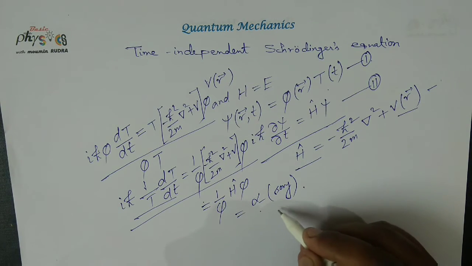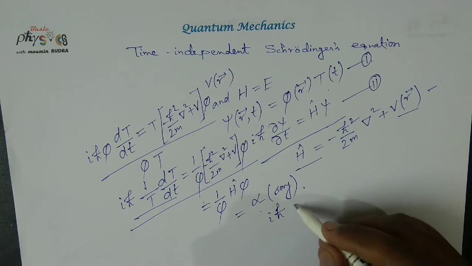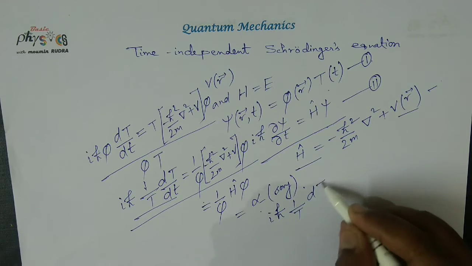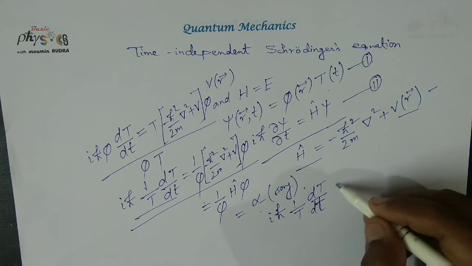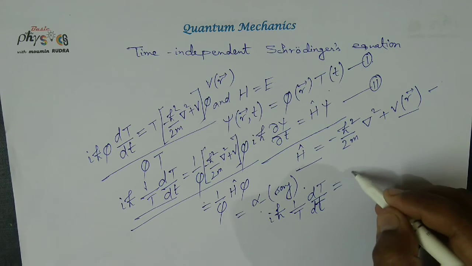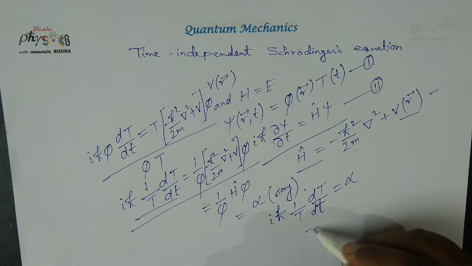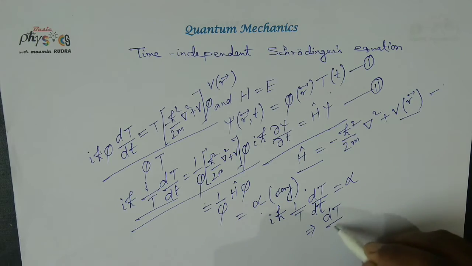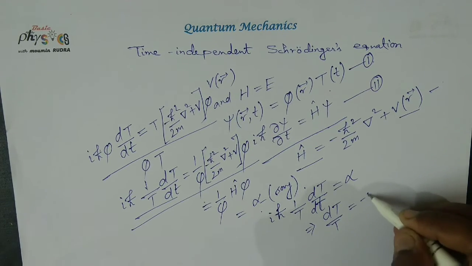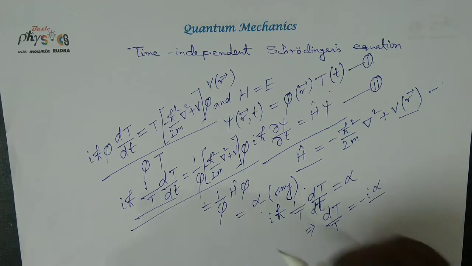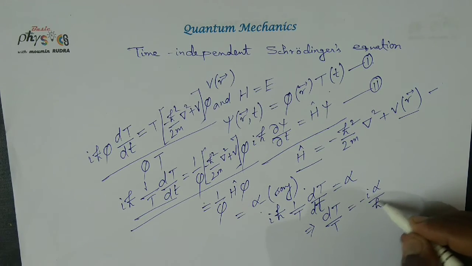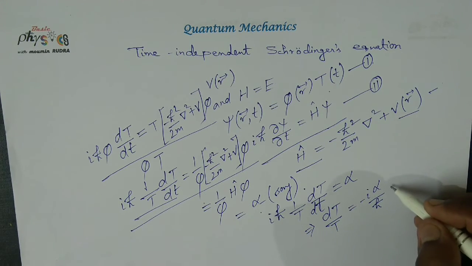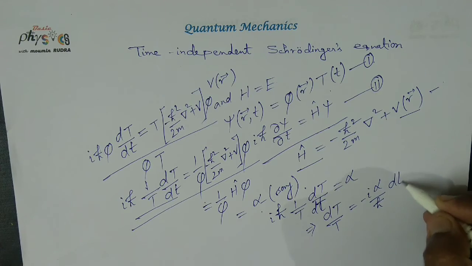Then i h bar 1 by T dT by dt equal to alpha. From this, dT by T equal to minus i alpha by h bar into dt.